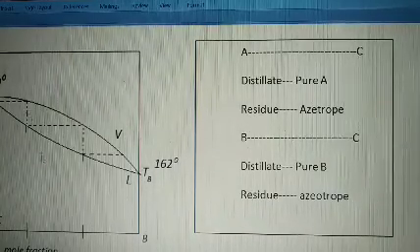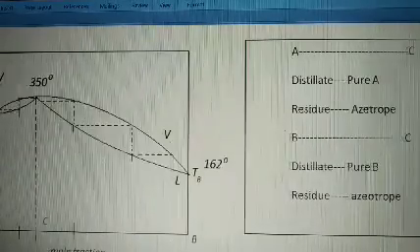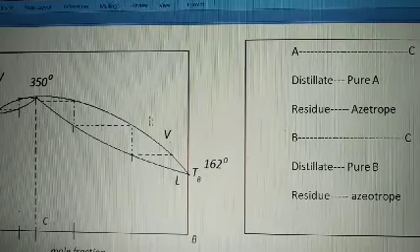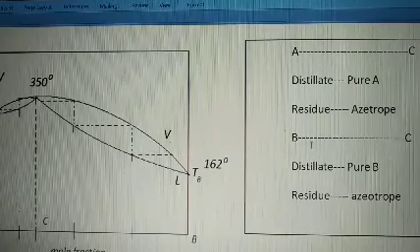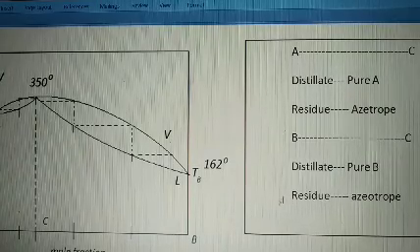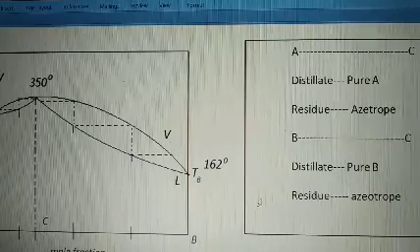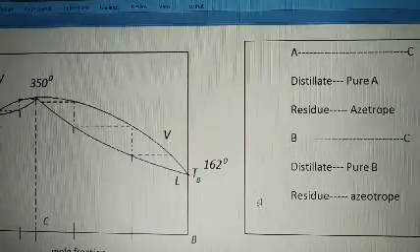If I take any concentration between B and the point C, then the distillate is pure B, and the residue is the azeotropic mixture that is left in the flask.